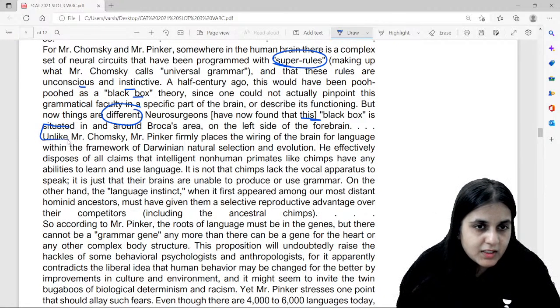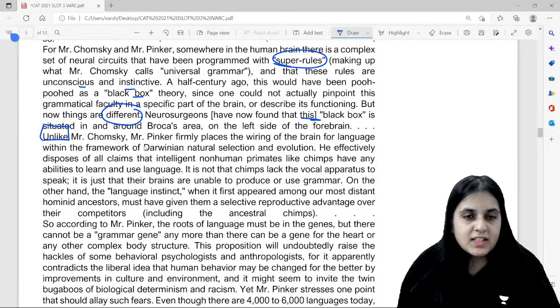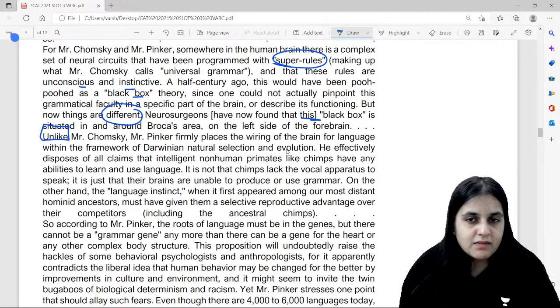Now difference, क्योंकि difference पे question है, तो हमको इस word पे focus करना पड़ेगा. Unless Mr. Chomsky, Mr. Pinker firmly places the wiring of the brain for language within the framework of the Darwinian natural selection. So Pinker is within the framework. He disposes of all claims that intelligent non-human primates like chimps have any ability to learn and use language. It is not that chimps lack the vocal apparatus, it's just that their brains are unable. He says वो लोग नहीं सीख सकते, मतलब उन लोगों को नहीं आता है.